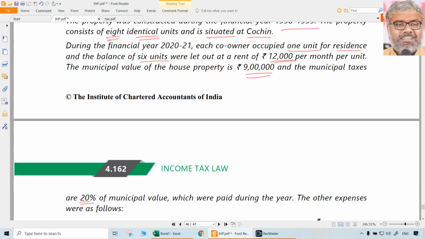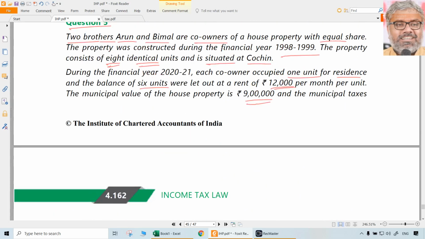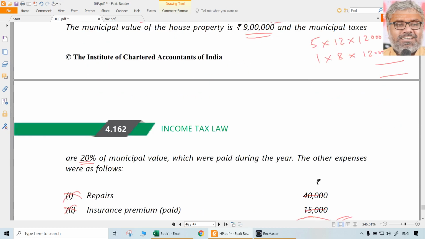Okay. How much was the monthly rent? 12,000 per month per unit. Totally we are looking at 6 units. Out of them, 5 units, 12 months, 12,000 per month fully they got. 1 unit, 4 months vacant means only 8 months, 12,000 rupees it would have got. So simply this calculation, if you show it separately and do it, 5 into 12 into 12,000, 7,20,000, 8 into 12,000, 96,000. Total 8 lakhs 16,000.